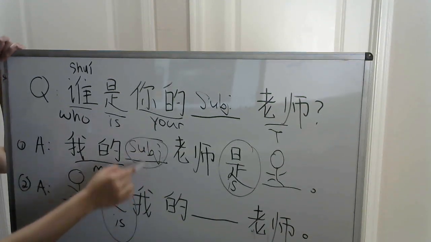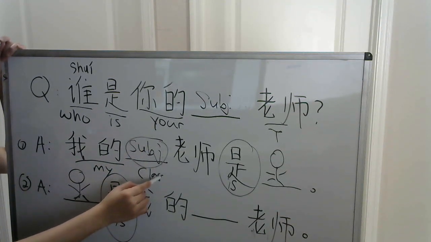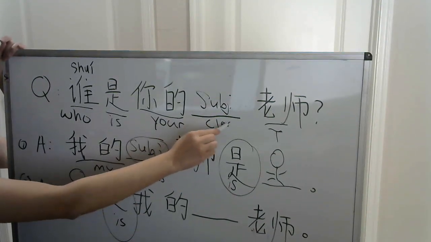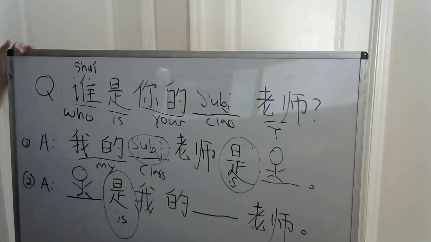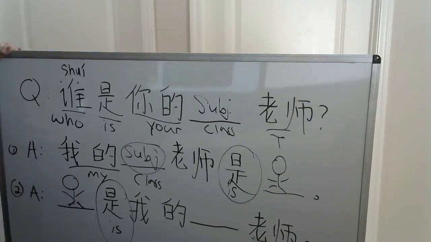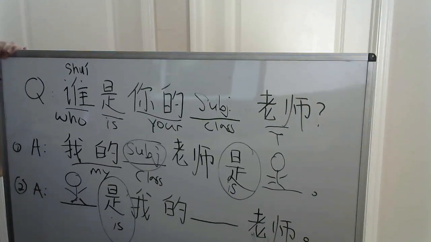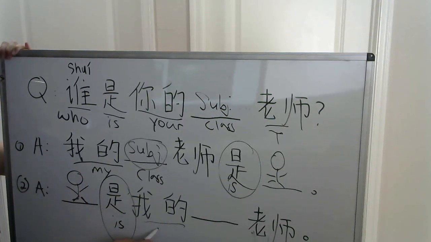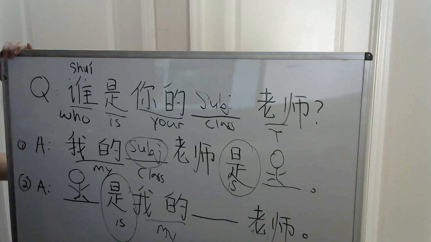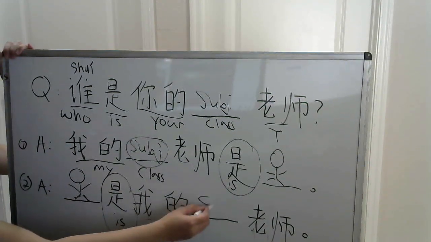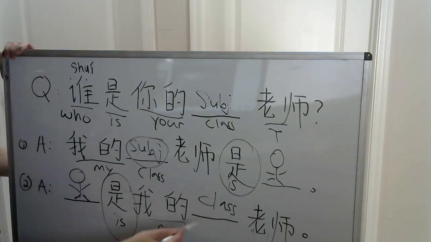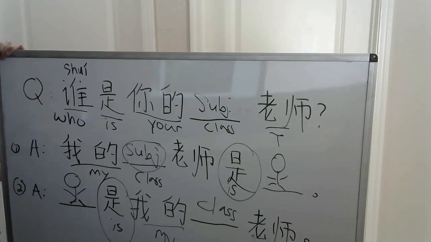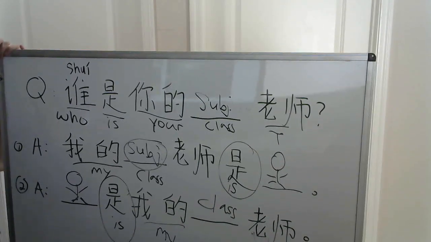Here, this subject, we're talking about the class, just so we're not confusing the subject with the person. This is the class we're talking about. But this subject is the person we're talking about, the person in the sentence. So so-and-so person is, again, 我的, which is my, and blank teacher. So here, the class would go in here, blank class teacher. And that's it. That's the format of the grammar point that we're going over today.